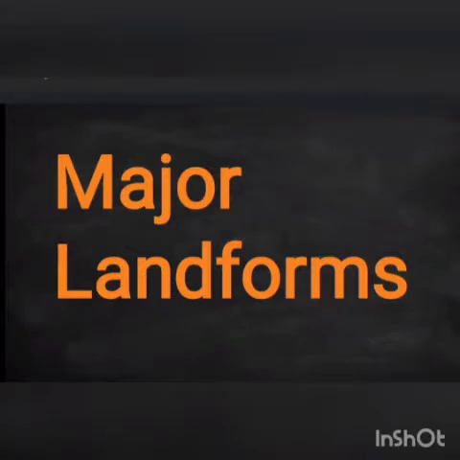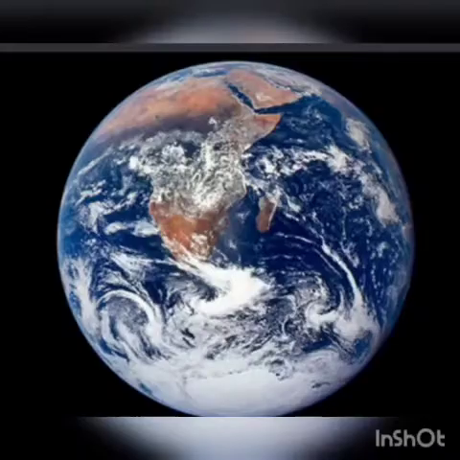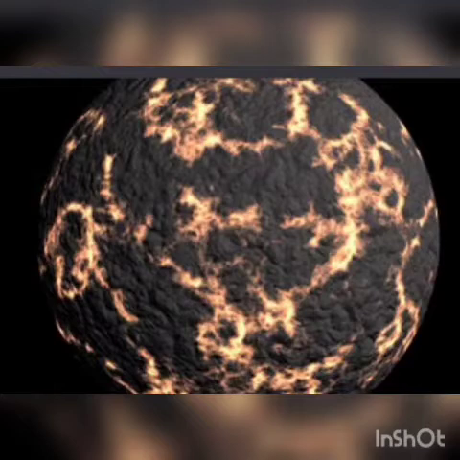This week we are going to see about major landforms, which is the fourth lesson of geography. The landforms which we see today have been modified gradually but continuously by external forces like heat, cold, running water, moving ice, wind, waves, etc. The surface of our planet is continuously changing. Volcanic eruptions and earthquakes are sudden changes, okay? But other changes are very slow and the effects are visible in thousands of years.